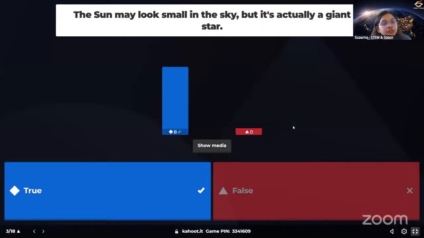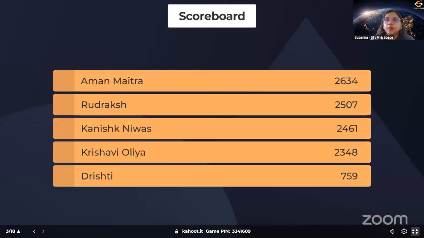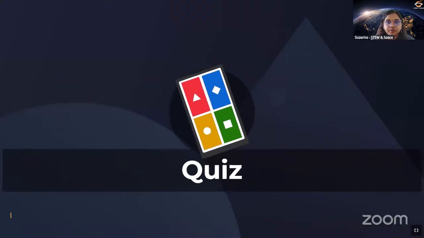All right, so all of you gave the correct answer. It's actually true. Our sun is a giant star. A star means it's a hot ball of burning gas. Okay, and sun is the closest star to us and also the only star in our solar system. Okay, our main energy source. Okay, very good, everyone, all of you gave the correct answer. Good job. Keep it up. Let's see the next question.